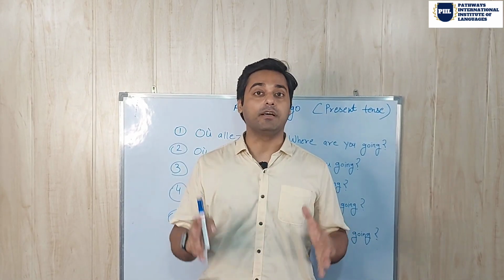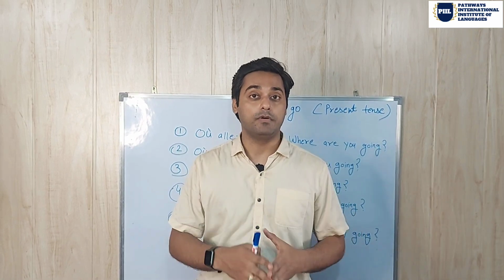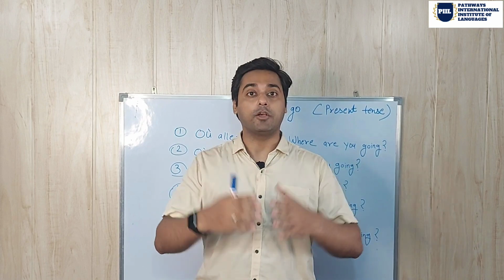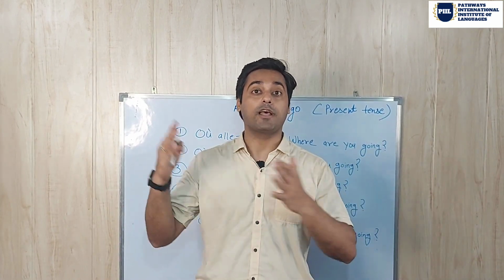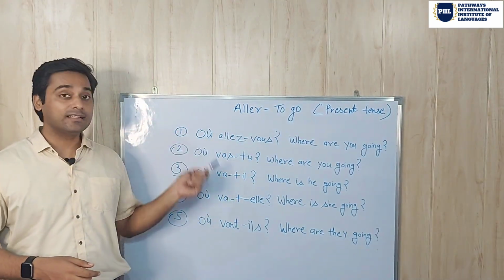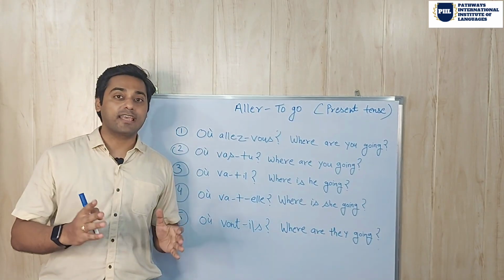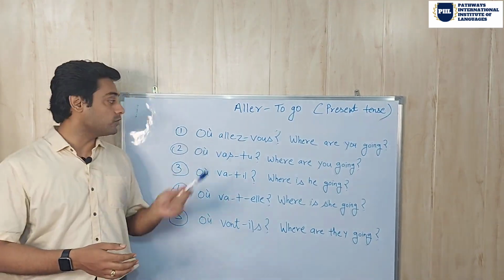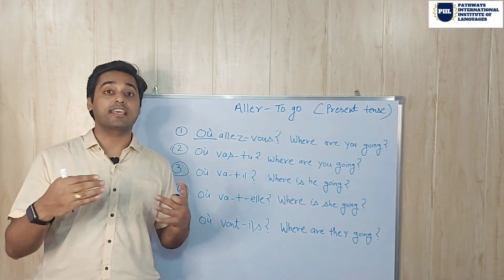First we will be learning how we can make sentences by using aller verb. For example, where are you going? Where is he going? Where is she going? Where are they going? Like that. Just have a look at these questions. For asking where in French, we use où.